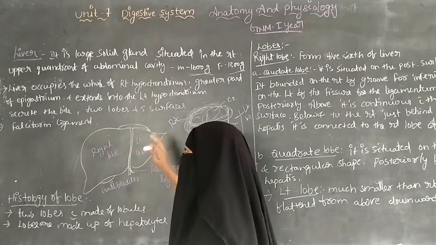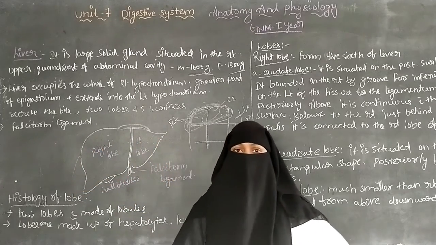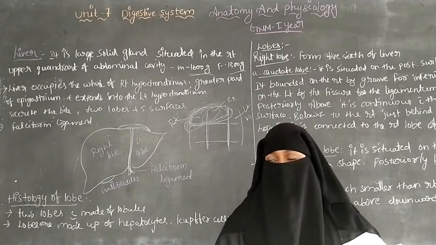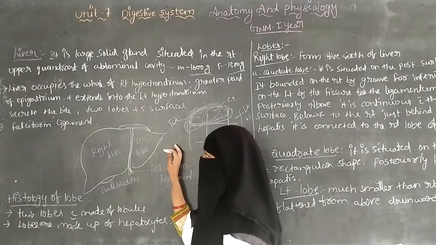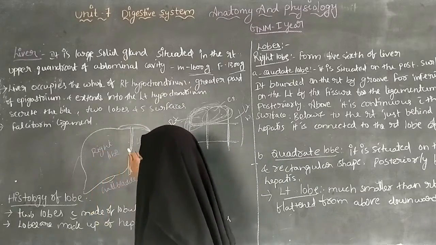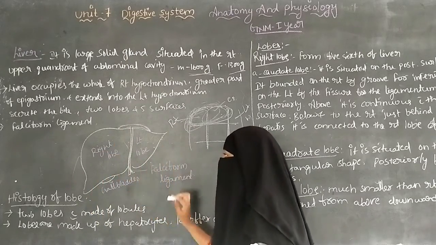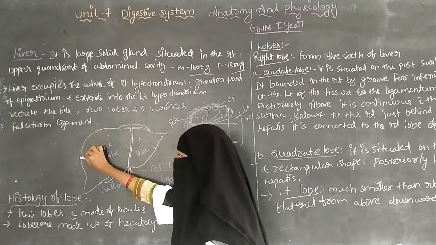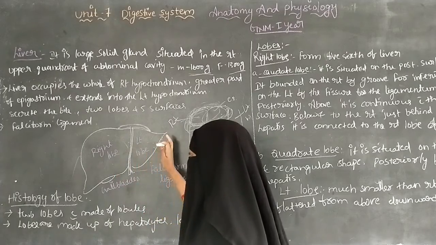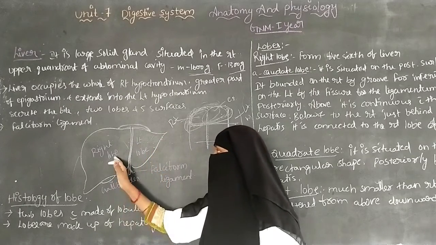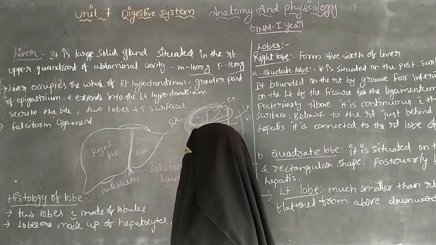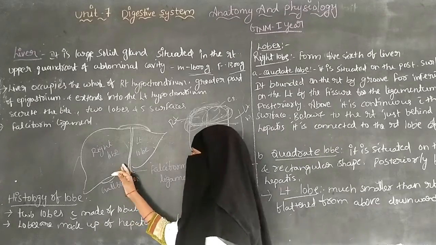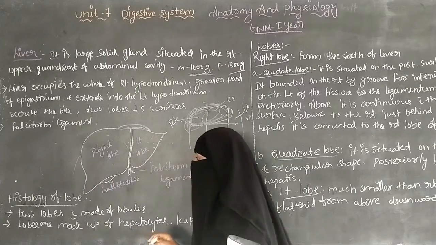So the 5 surfaces are the anterior, posterior, superior, inferior and the right surface of the liver. There are 2 lobes, the right lobe and the left lobe. The right lobe is longer and bigger than the left lobe. The left lobe is small and the right lobe is big.